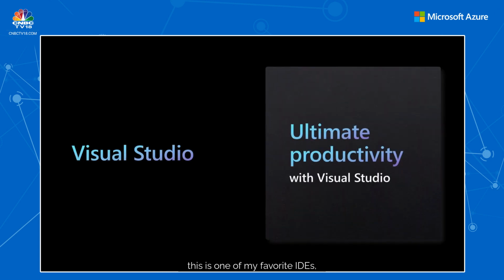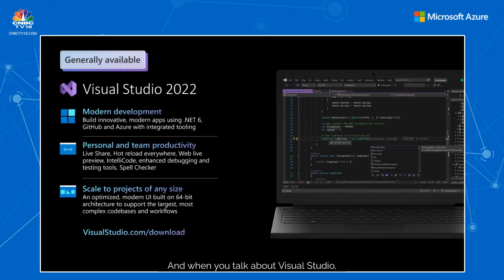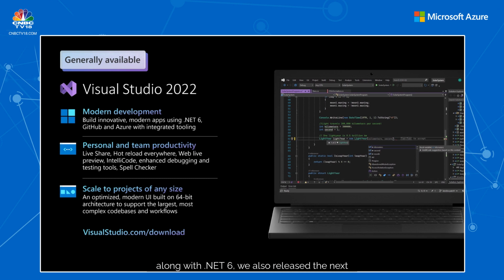Well, this is one of my favorite IDEs, and it is one of the best IDEs on the planet. And when you talk about Visual Studio, along with .NET 6, we also released the next major version of Visual Studio, which is called Visual Studio 2022 or VS 2022, right? So Visual Studio 2022 is the best IDE for .NET development, with support for the latest project types for cross-platform, mobile, and desktop apps with .NET MAUI and things like that. Also responsive web UIs with Blazor.